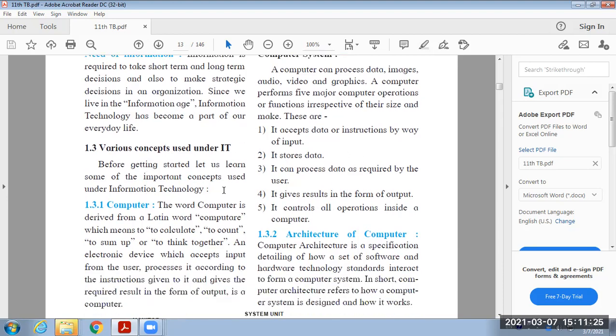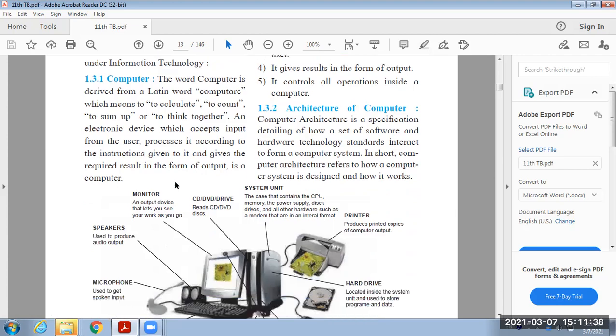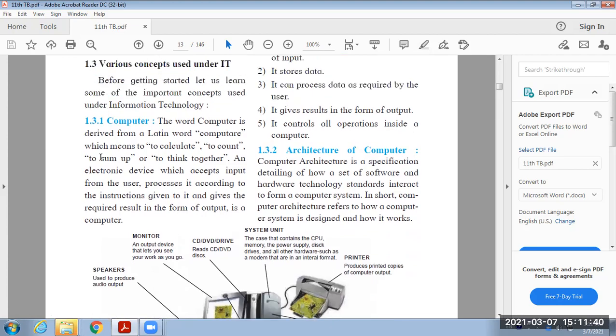Now various concepts are provided under the IT term. First concept is the computer. Everyone is now familiar with the word computer, but actually this word is derived from the Latin word computere.